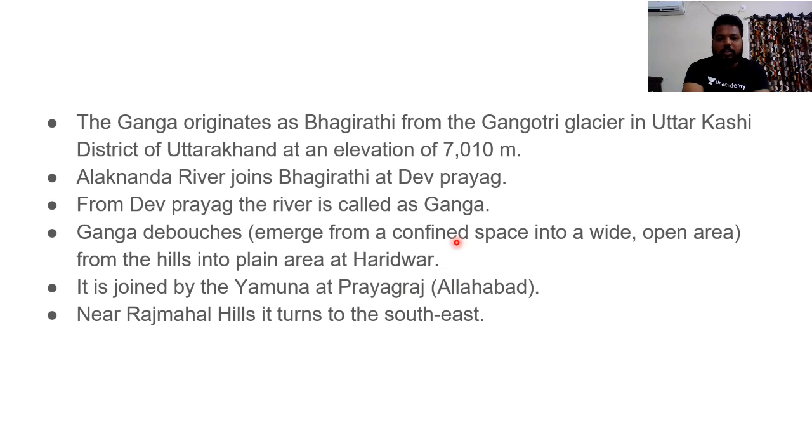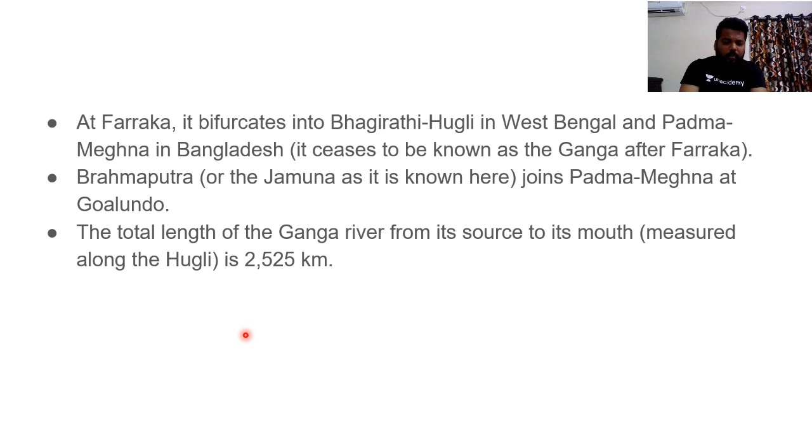Which is called the Prayagraj region, and near Rajmahal Hills, clear. If you open your atlas, you will see that after Rajmahal Hills, it moves in a southeastern direction, entering the West Bengal region, where there is a division of the Ganga river system. The Ganga river tends to divide in West Bengal near Rajmahal Hills. So this can also be one of the statements which can appear in your UPSC preliminary examination.